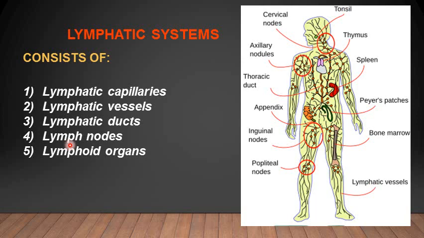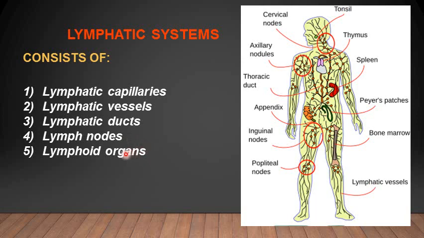So there are certain lymph nodes situated along the course of the lymphatic vessels. The lymph node removes the unwanted particulate matter, and they add lymphocytes. The lymph is then drained into the venous circulation, entering the venous blood and then returning to the systemic circulation.